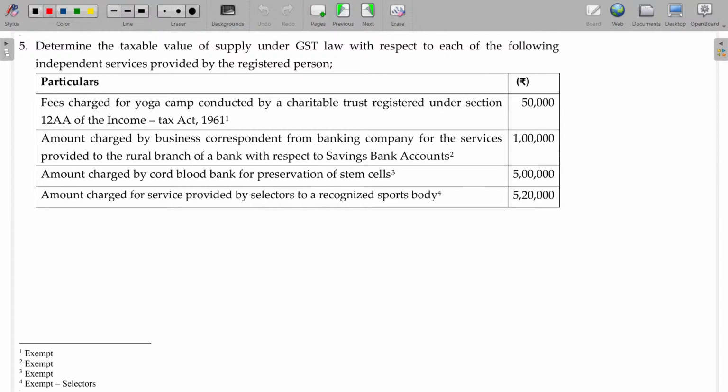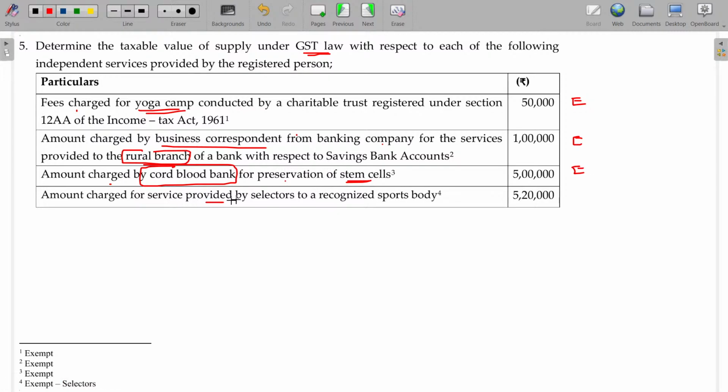Now, determine the taxable value of the supply under GST law with respect to each of the following independent services. Fee charged for yoga camp conducted by the charitable trust. Yoga camp exempted. Amount charged by the business correspondent from the banking company for the services provided to the rural branch. Business facilitated to the rural branch of the bank is exempted. Amount charged by cord blood bank already we discussed for preservation of stem cell. Okay, stem cell will be exempted.